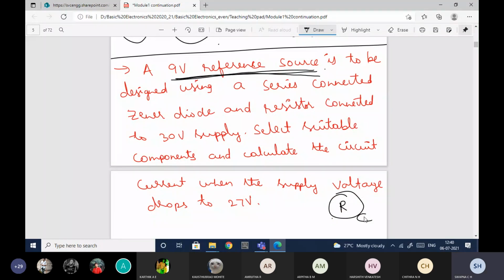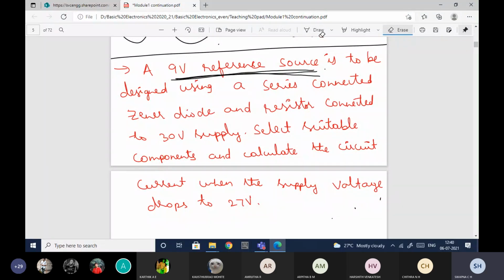If you have resistors, capacitors, inductors, all this, designing means you need to find what should be the values of those elements. That is what you need to find. That is what is meant by designing. So let me explain what data he has given and what you need to do.